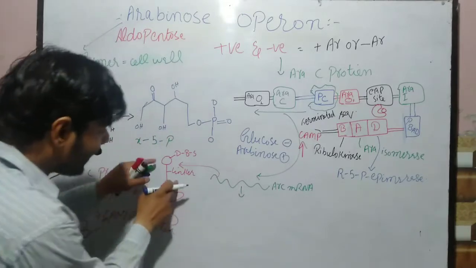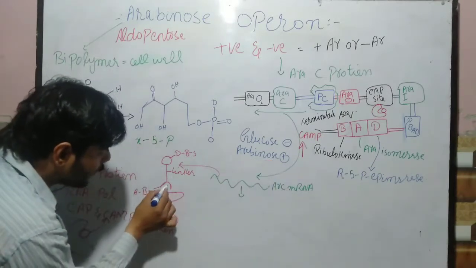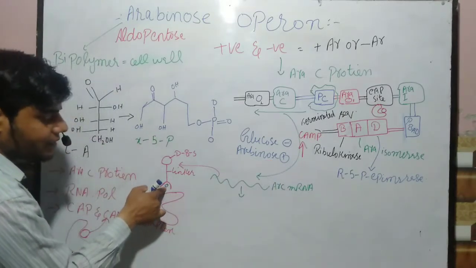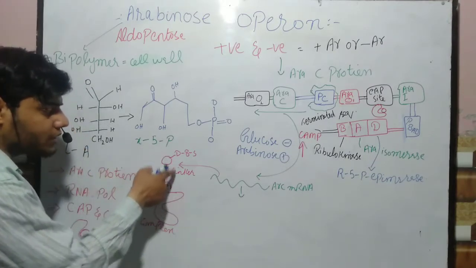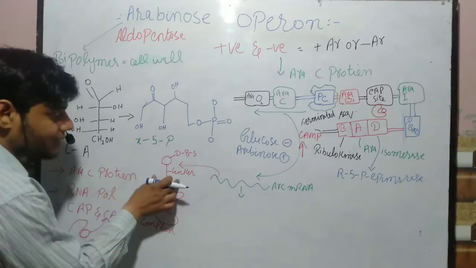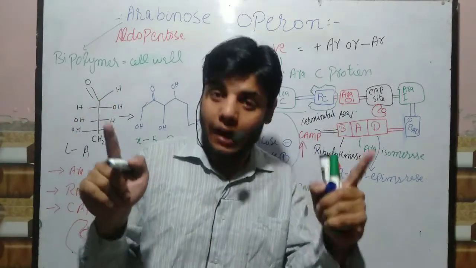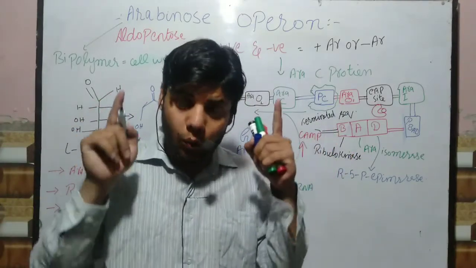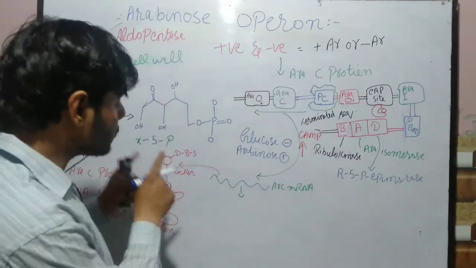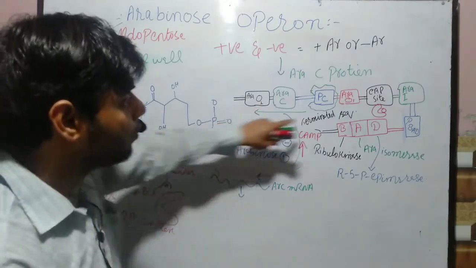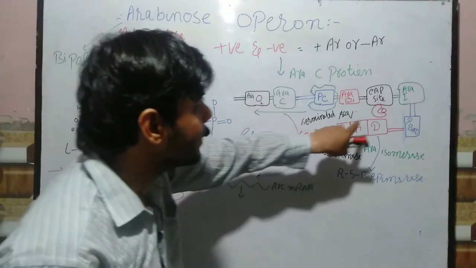We have AraC protein that is activated. Then the arabinose molecule will bind to this active site. Remember guys, this is the arabinose molecule. It binds to this site of this AraC protein. So once it is bound, then what do we get? We get two AraC proteins in a dimer form, and with these two AraC proteins the arabinose molecule is bound. So when it is bound, these two dimers bind. One dimer binds to this AraO site, while the other dimer binds to this AraI site.